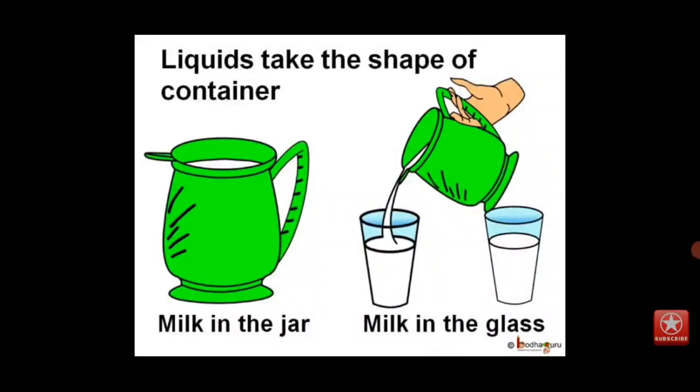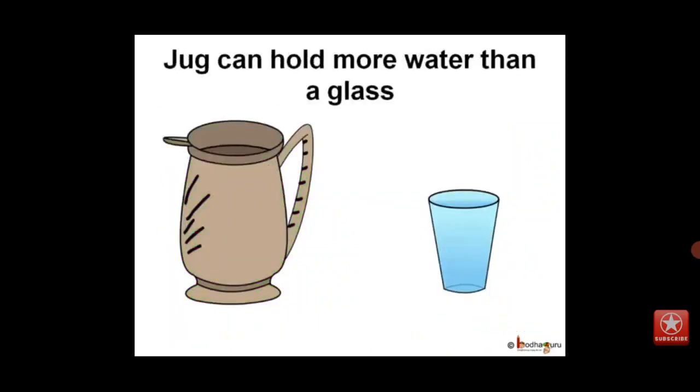You already know water, milk, oil are liquids because liquids do not have a definite shape or size and they take the shape of the container. Like when the milk from a jar is poured into the glass, the milk takes the shape of the glass. Look at this glass and the jug. What do you think? Which one can hold more water? Obviously, the jug is bigger than the glass, so it can hold more water.